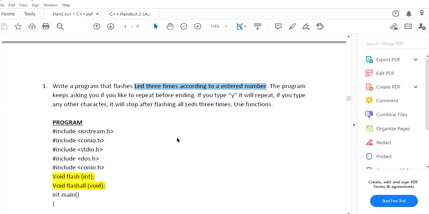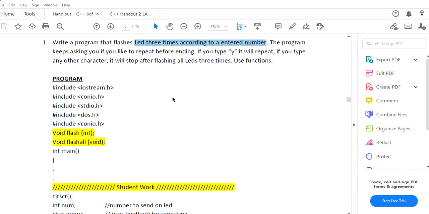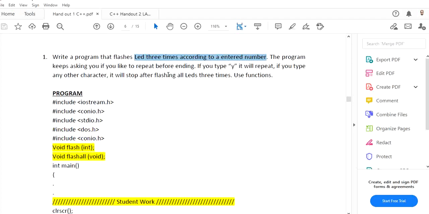Similarly, for example, if I have 15, then it will flash the first four outputs. And it will keep asking you if you would like to repeat before ending. If yes, then it will repeat. Otherwise, if you press any other character, it will stop, and it will just flash all the LEDs 3 times. So the first time it will depend on the first task: you enter the input and, according to that number, you flash the LED 3 times. If you want to repeat, it will keep doing that.